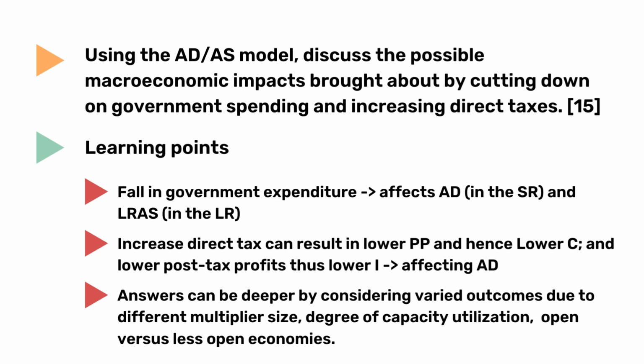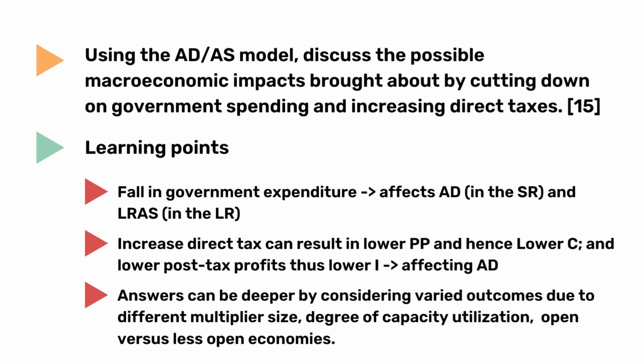In this video, we'll be looking at how to answer Part B of the essay. Using the ADS model, discuss the possible macroeconomic impacts brought about by cutting down on government spending and increasing direct taxes, by first unpacking the question using the CCCA method.